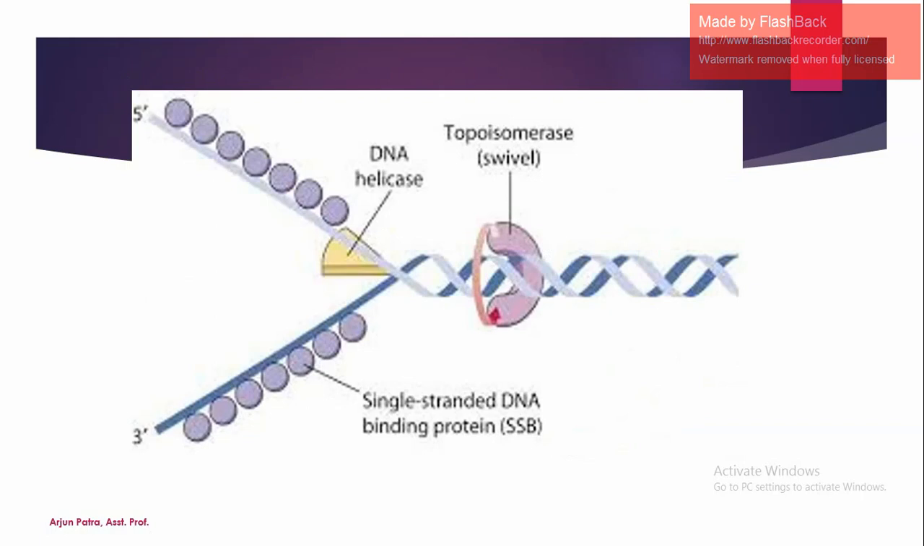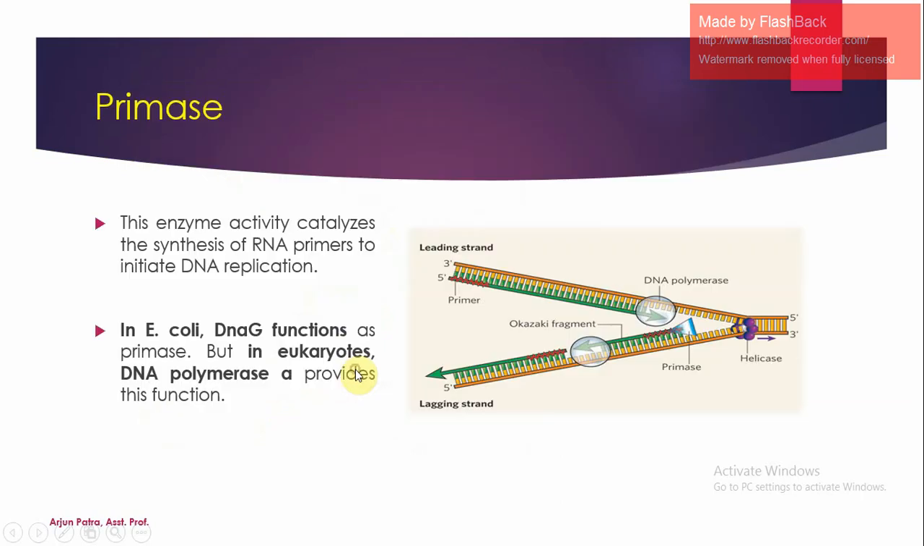So this is the general structure, where if we look at it, the topoisomerase relieves the torque, then the helicase breaks the hydrogen bond in between the nucleotide bases, and the single stranded binding protein binds with the single strand to stabilize the DNA molecule. Let's come to the primase. This is a very important one.